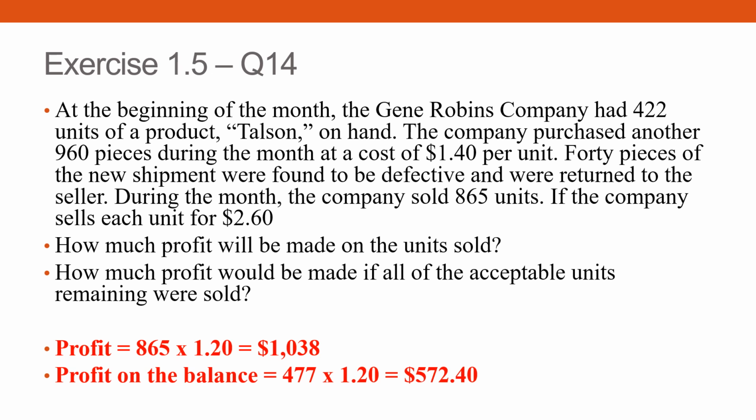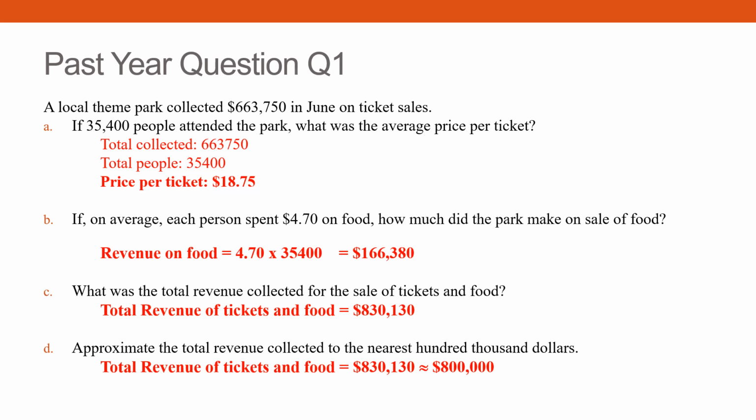Let's take a look at the past year questions. A local theme park collected that much on sales. If 35,400 people attended the park, what was the average price per ticket? So whenever they ask you average, just divide it, you'll be able to find the answer. If on average each person spends $470 on food, how much did the park make on sale of food? So 470 times the total number of people, that's your value.